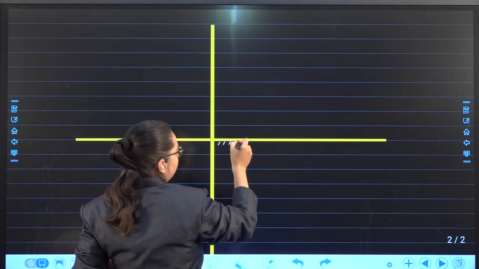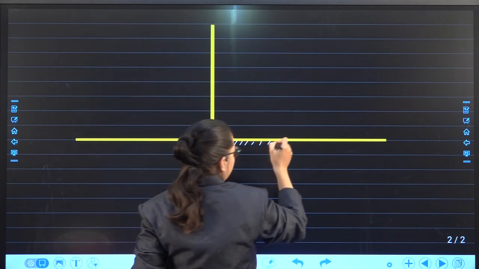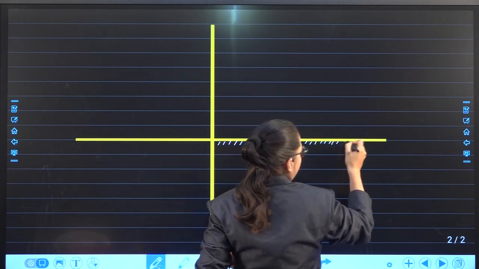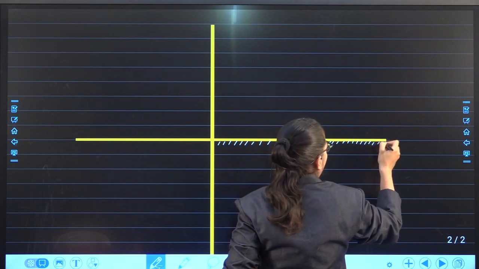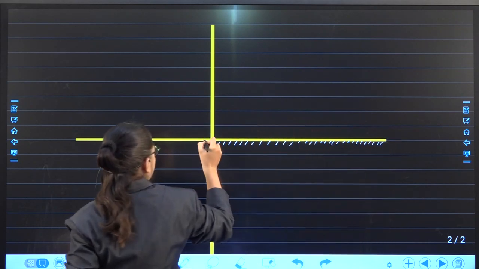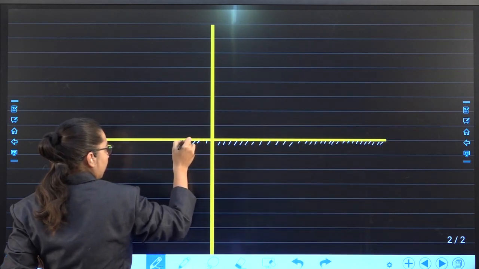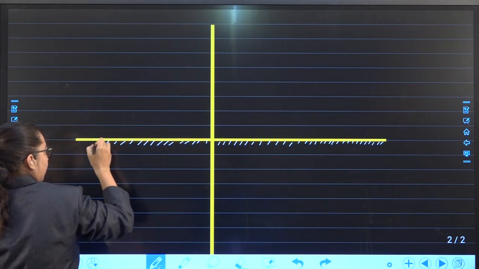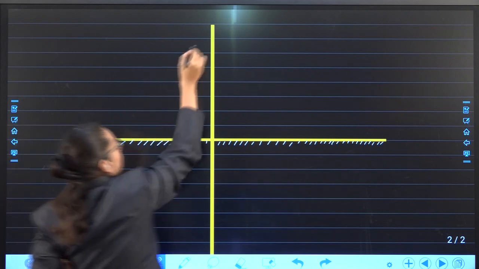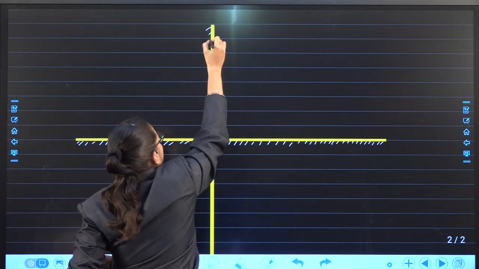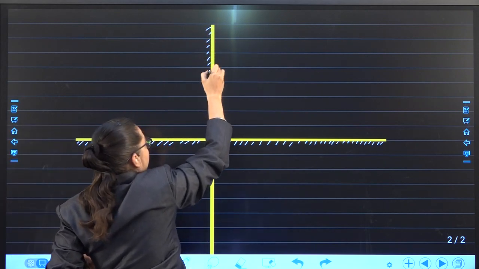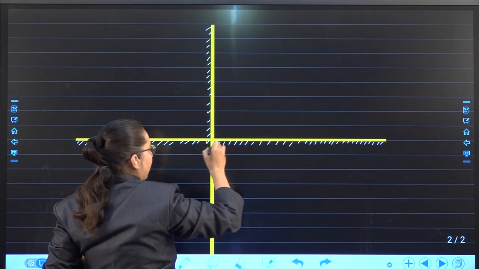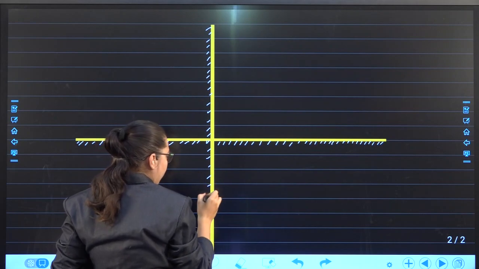This side was painted and the upper one was painted again. We are doing a quick recap so that you don't face any kind of problem.